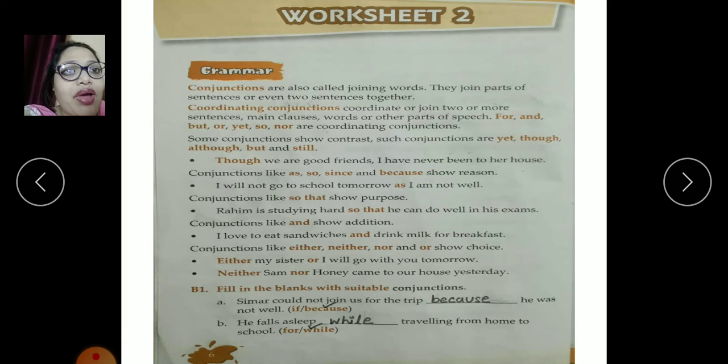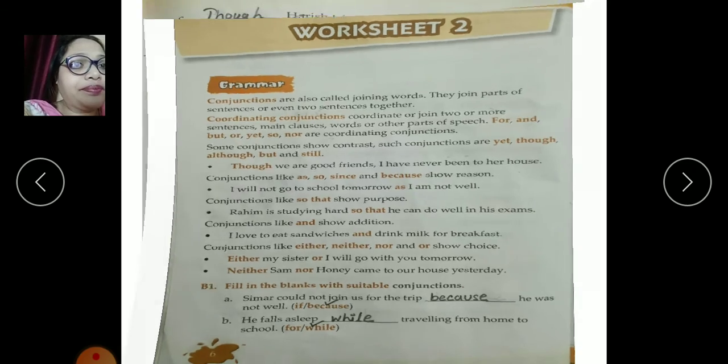So, children, now I guess you have got a little bit of idea regarding what is conjunction. Now, let's practice some of the conjunctions. Fill in the blanks with suitable conjunctions. Sam could not join us for the trip, dash, he was not well. So, what will we write? Because he was not well. His father's... he falls asleep while traveling from home to school.